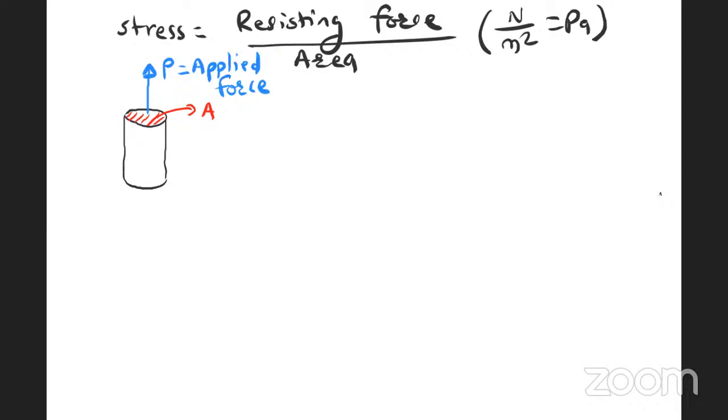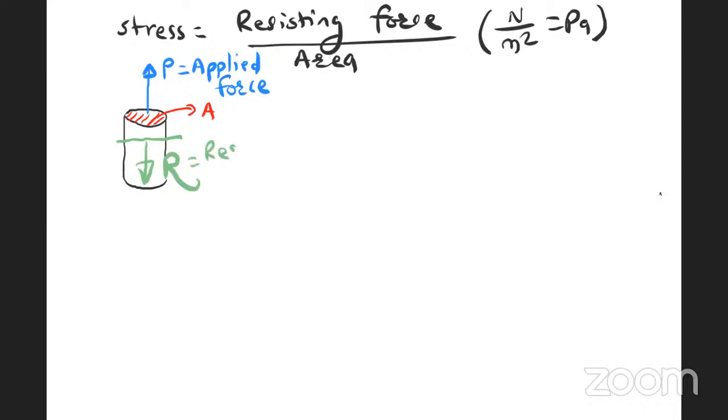Now, because of this force, the bar will try to deform. It is a strength of material subject, where stresses are calculated. Strength of material deals with deformable bodies. Therefore, for this applied force P, the body will try to deform, and for this deformation the body will offer resisting forces.